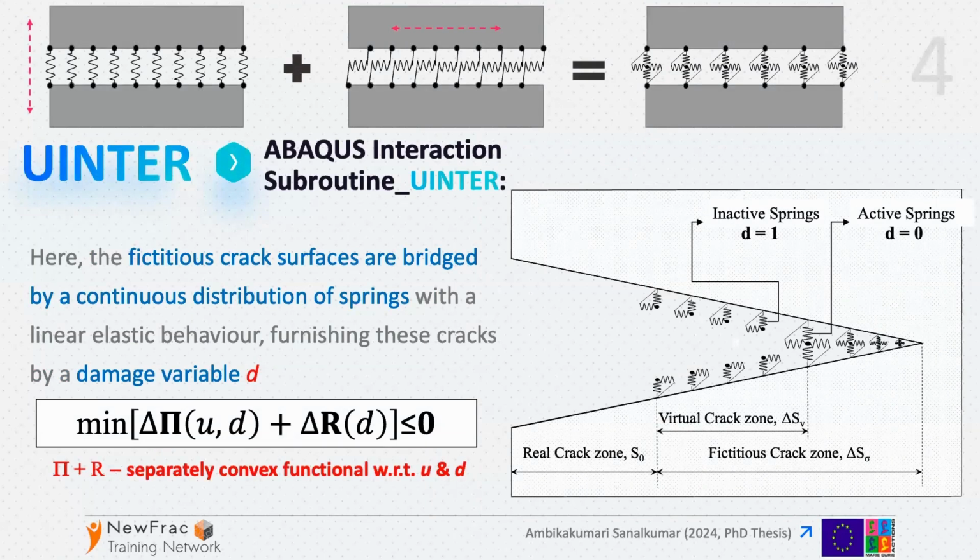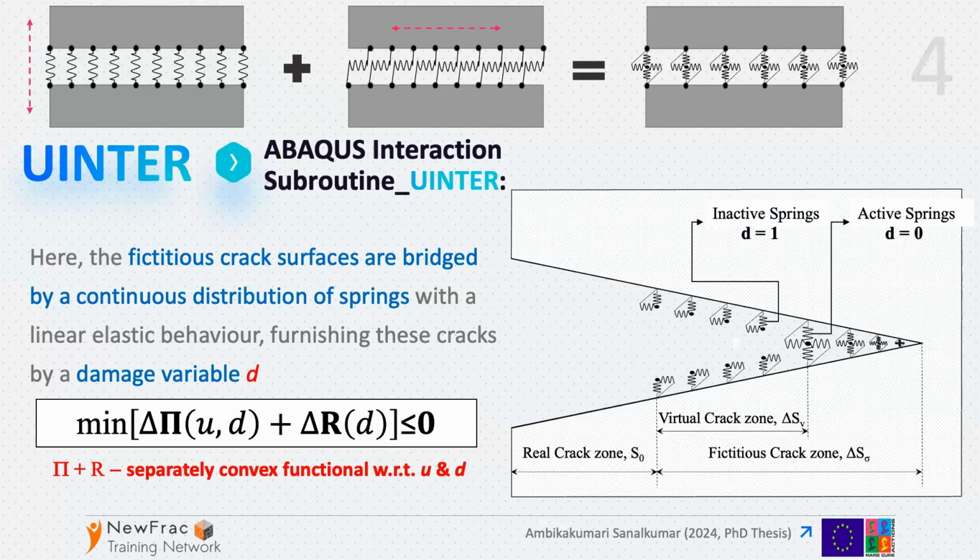The introduction of the continuous distribution of springs in this fictitious crack is advantageous because this allows us to introduce a damage variable D along this fictitious crack, which leads to the minimization of a function whose terms are separately convex. Delta P plus delta R are separately convex functionals of the displacement field and the damage variable field, which leads to a very efficient and robust numerical procedure.